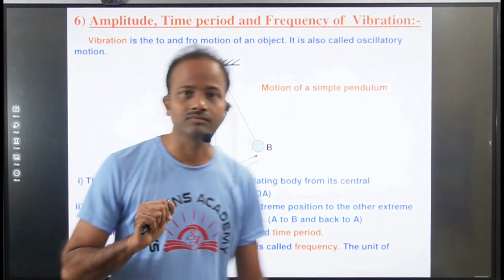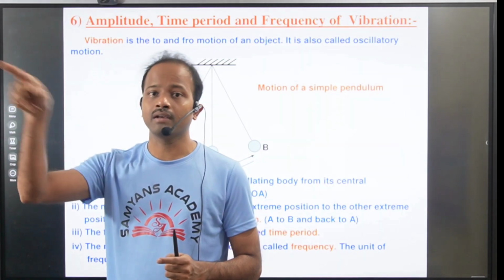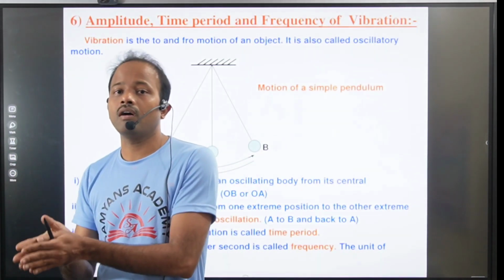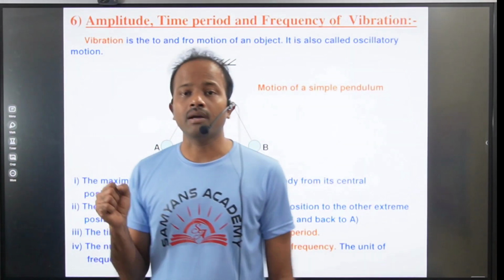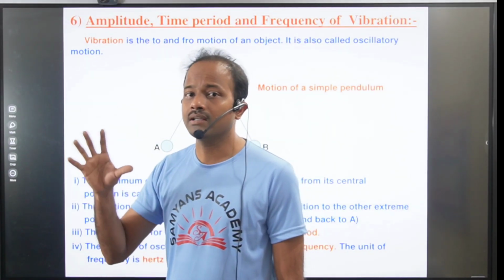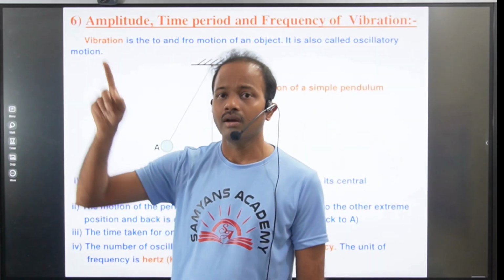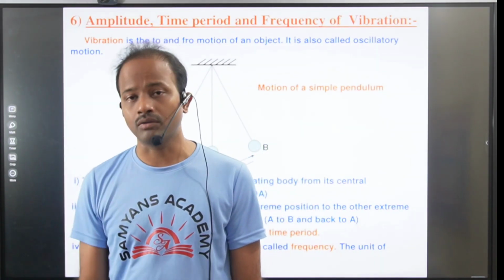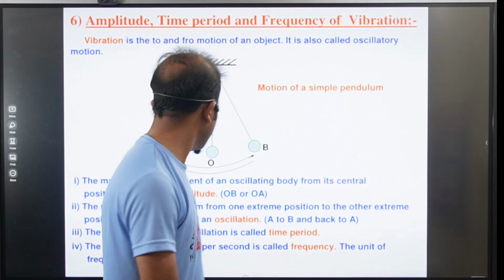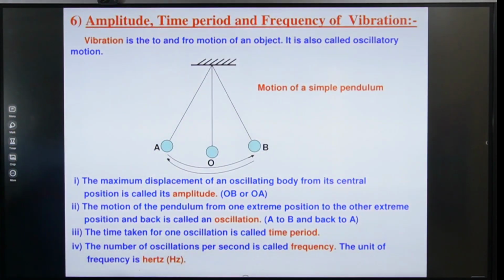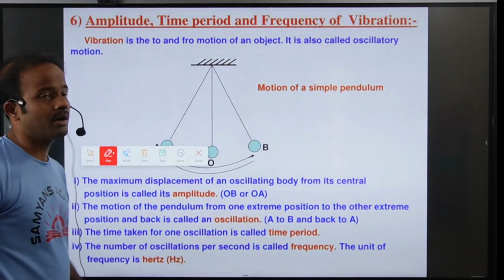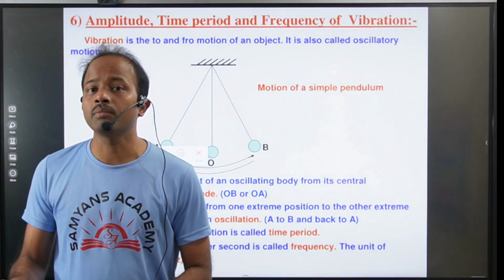Suppose your fan is there. Let us assume for 100 rotations it will take 10 seconds. For one oscillation, how much time will it take? Can you assume? In 10 seconds it makes 100 rotations. The time taken for one rotation you have to calculate. Then how will you calculate? In this way you can calculate. Time period means the time taken to complete one rotation or one oscillation.